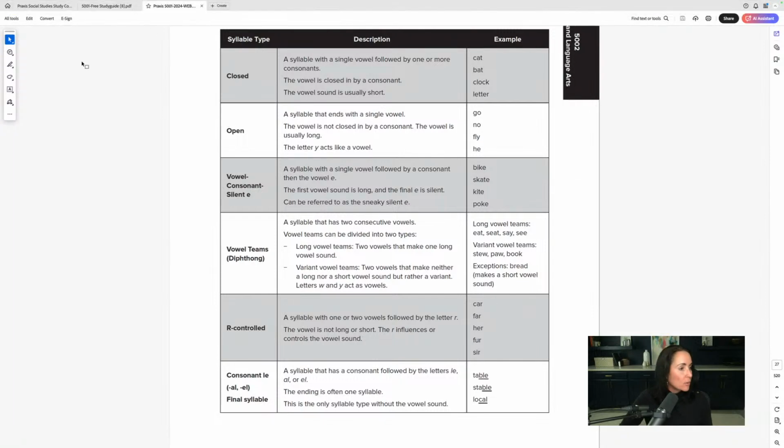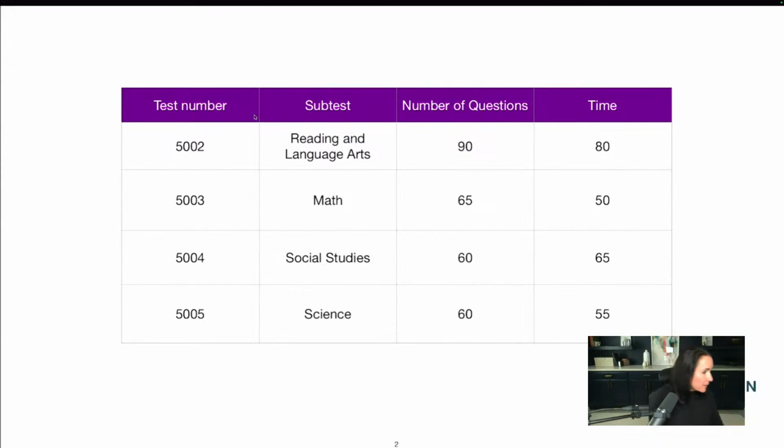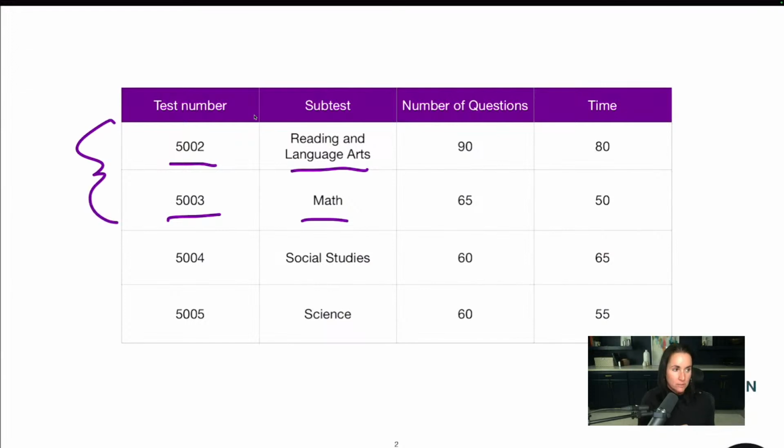Okay. Let's go to the actual test. There are 4 subtests to this giant exam. We have the 5002, which is the reading and language arts. Then we have the 5003, which is the math. Most people find these 2 to be the hardest. First of all, the math, like I said before, has a lot of tough math questions. And it's a difficult math exam.